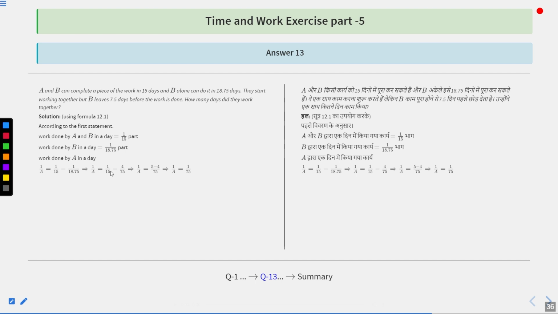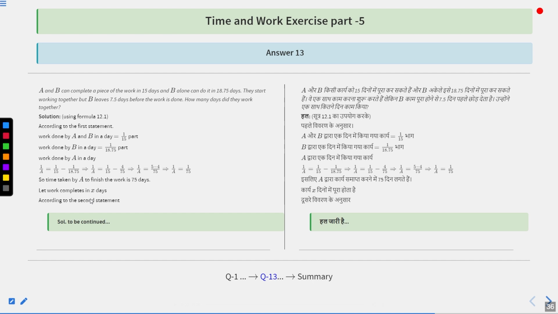So 1 upon A becomes equal to 1 upon 15 minus 1 upon 18.75, which can be written as 4 upon 75 after simplification. So 1 upon A equal to 1 upon 75. So the time taken by A to finish the work is 75 days. So let the work be completed in X days.